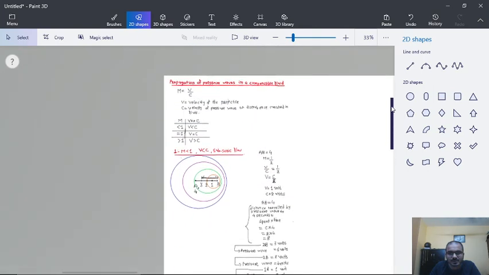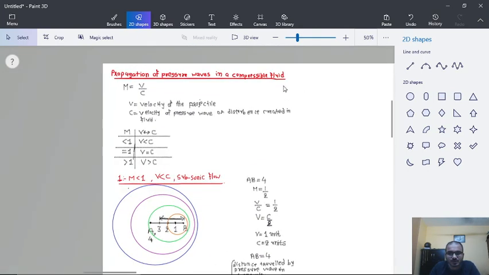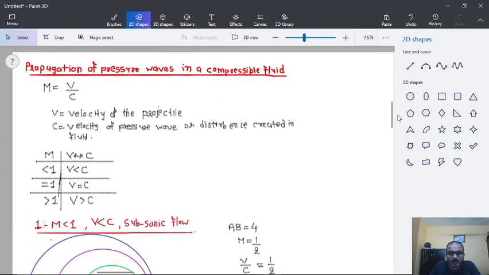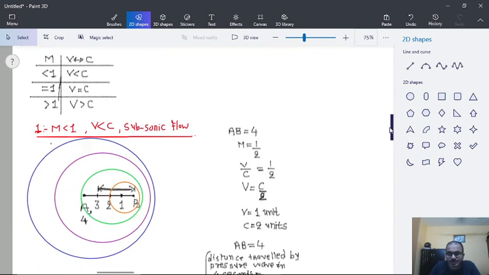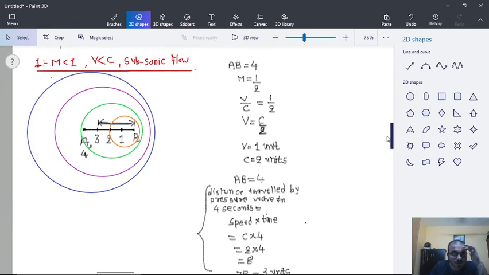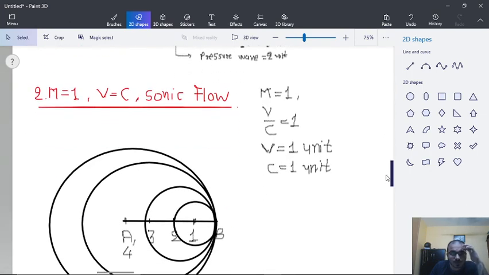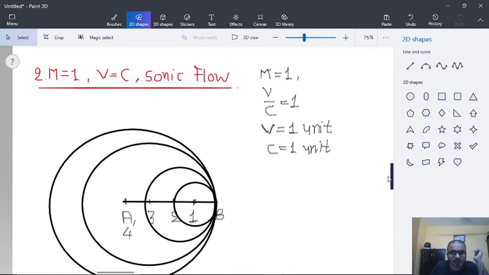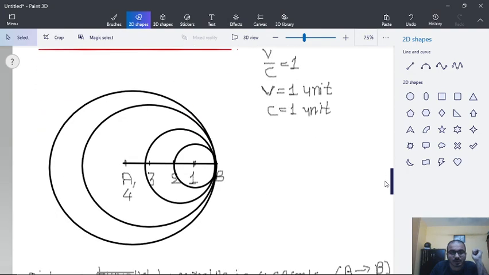So in today's lecture we have started with propagation of pressure wave in compressible fluid. We have discussed subsonic flow and sonic flow, and in the next lecture we will continue with supersonic flow.